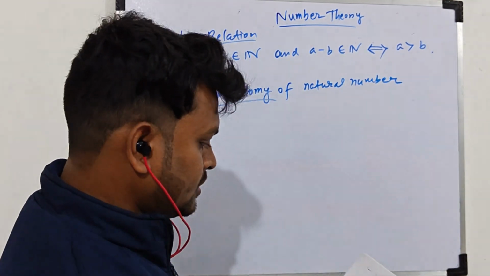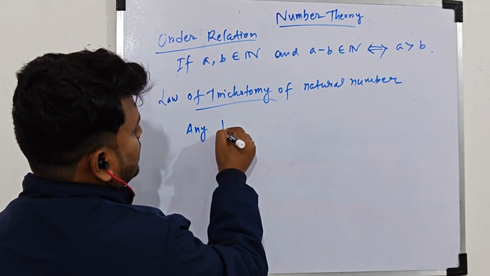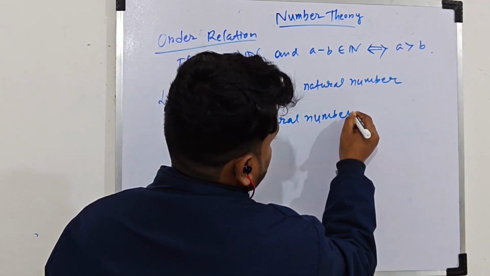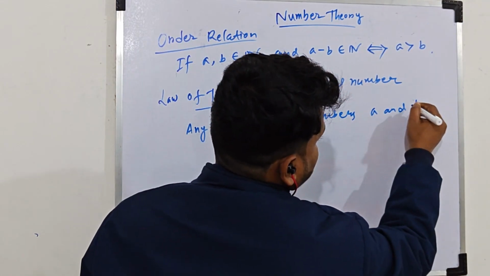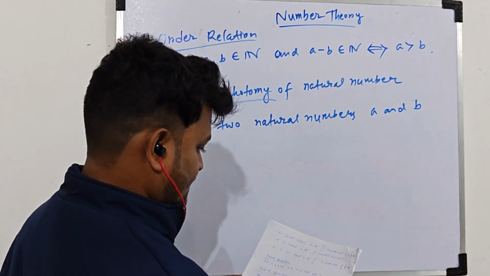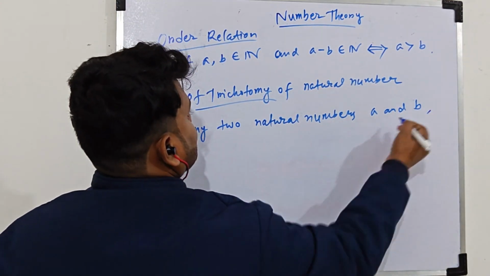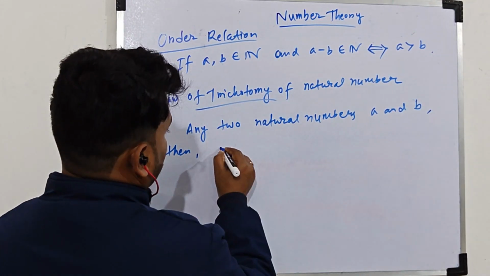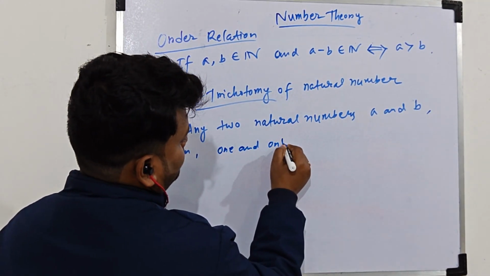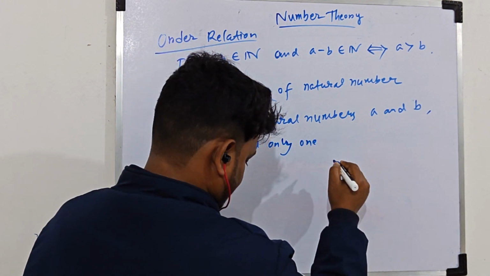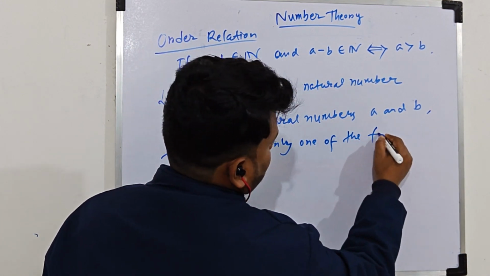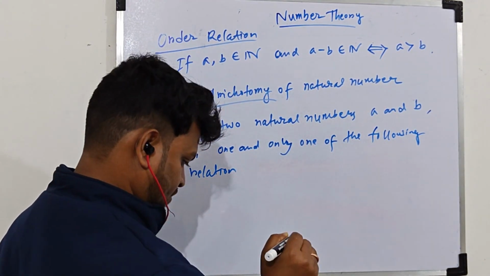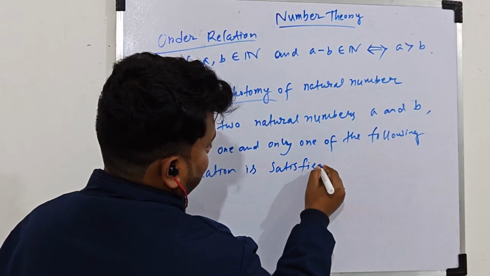Trichotomy means if you consider any two natural numbers a and b, then one and only one of the following relations is satisfied.